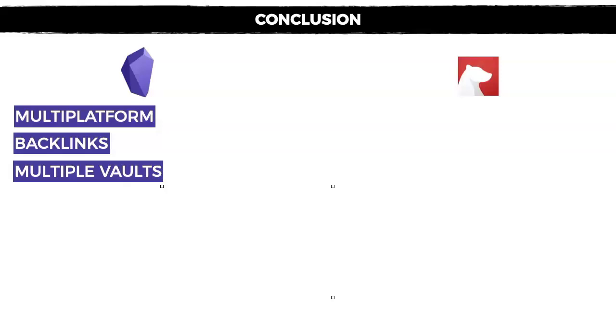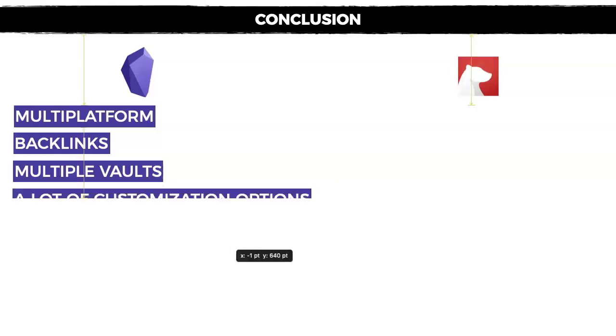And you could also link between them if you wanted to. So it gives you more versatility, which is not the case in Bear. Bear is locked into your device or your iCloud account, and you cannot separate notes if you wanted to do so. So basically, it all depends on your preference regarding your notes.